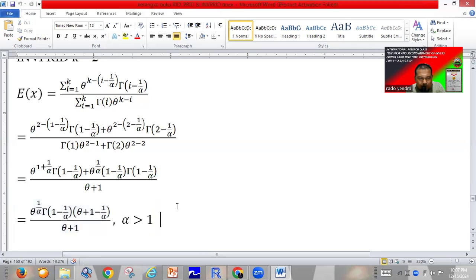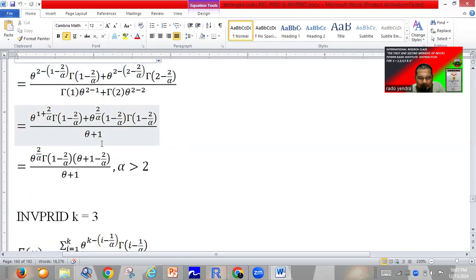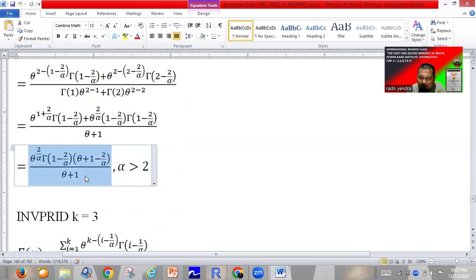Okay, we find this is the first moment of the inverse power Rado Institute distribution for k equal to 2. And then for the second moment, in the same way, we only change k to 2. So with easy mathematics, we can find the second moment of the inverse power Rado Institute distribution like this one. Okay, you can see, theta power 2 divided by alpha multiplied by gamma function 1 minus 2 divided by alpha multiplied by theta plus 1 minus 2 divided by alpha divided by theta plus 1.